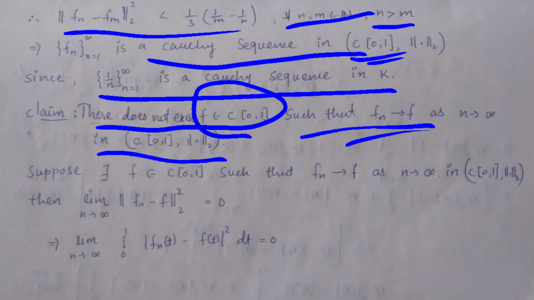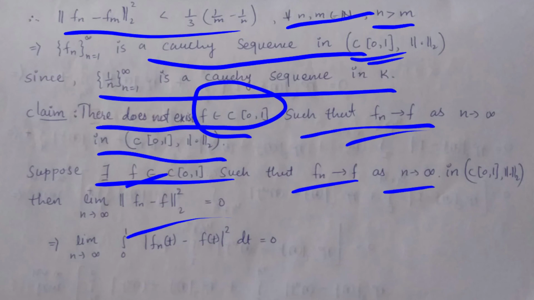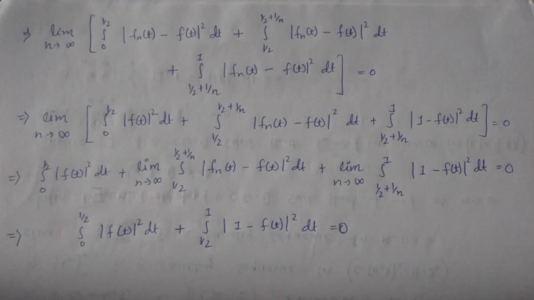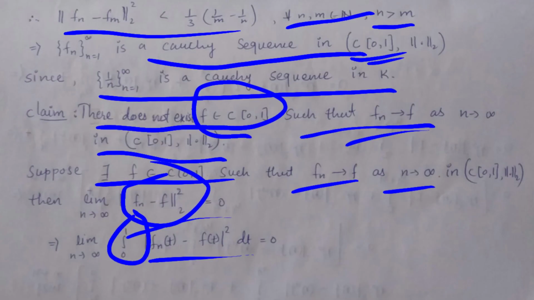For that, suppose f exists, and after that we contradict some fact. Suppose f exists such that fn converges to f as n tends to infinity, and the limit of this is 0 as n tends to infinity. So put in the value, that is the integration with limit 0 to 1 of this, and break this integral again. The value is equal to the integral from 0 to 1.